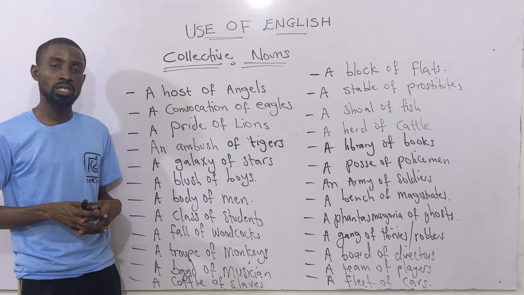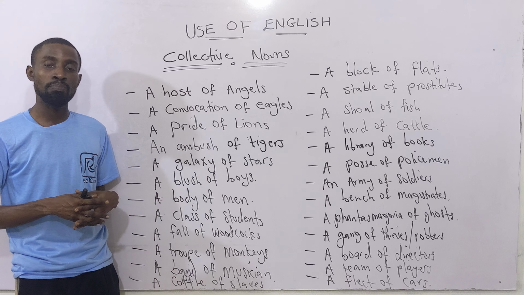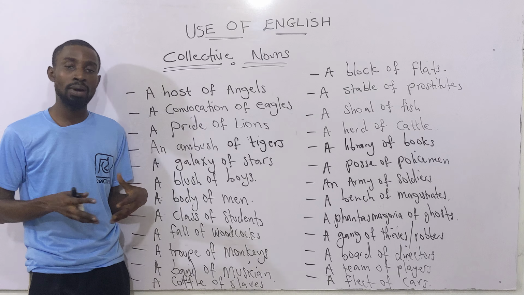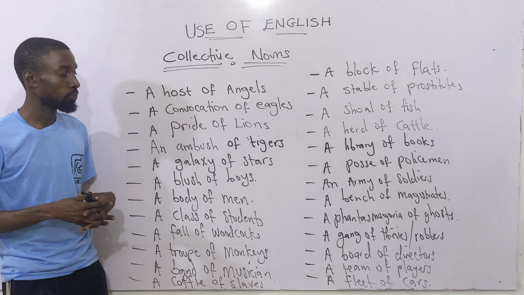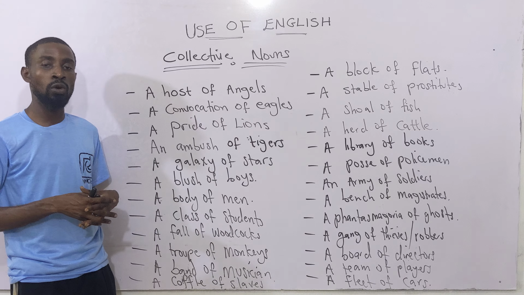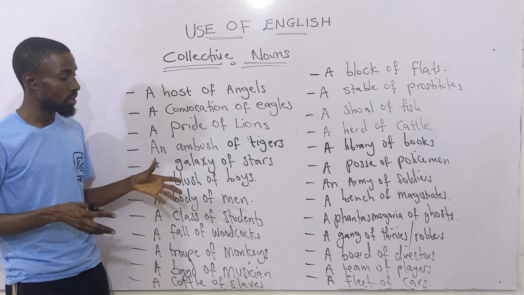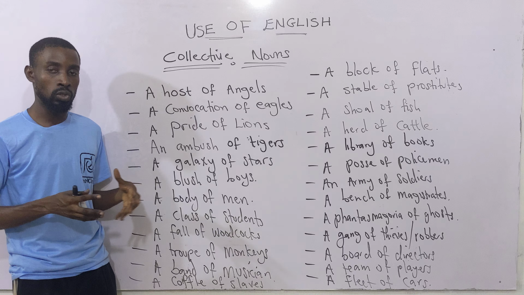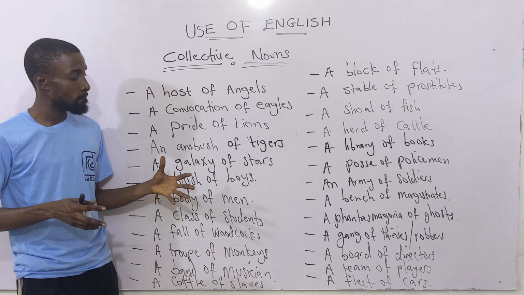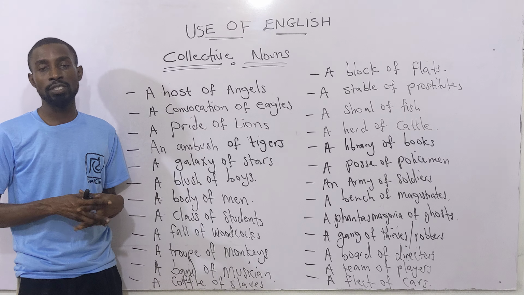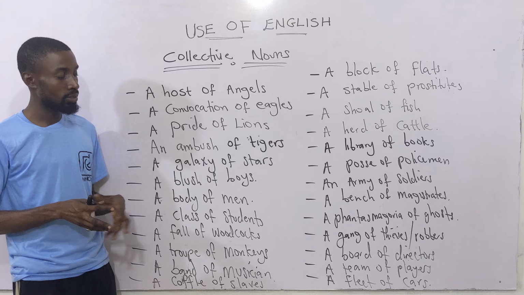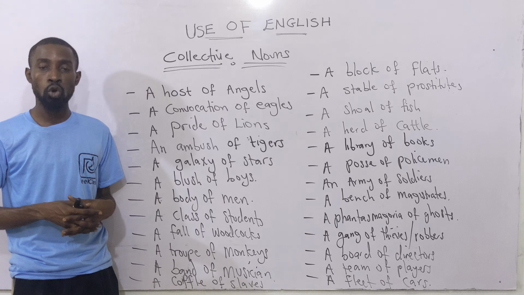Then you talk about magistrates. The collective name for magistrates is bench. That means there are many magistrates that you are discussing. Then we have ghosts. The collective name for ghosts is phantasmagoria. Then of course you know the other one, a gang of thieves. A group of thieves or robbers together, we call them gang.